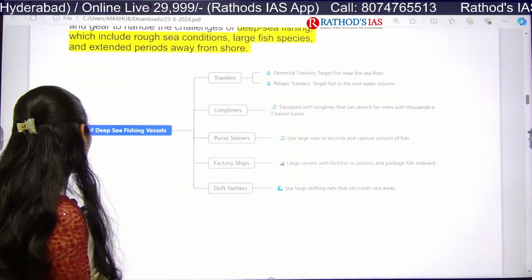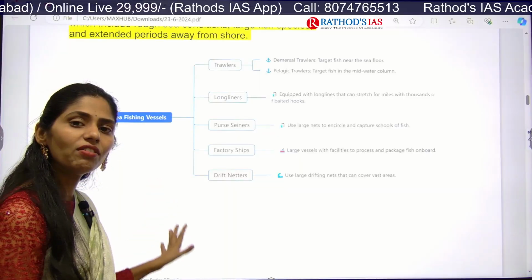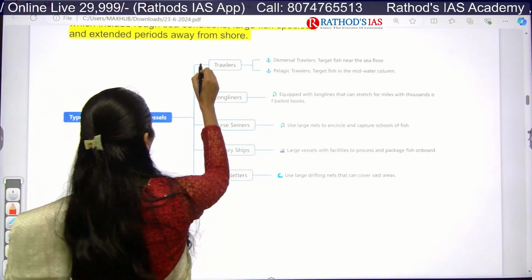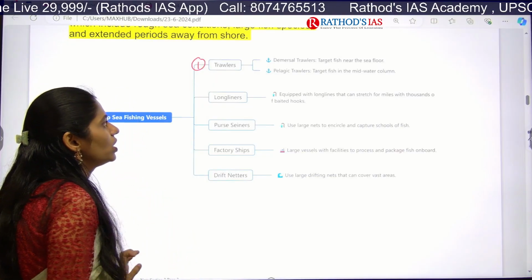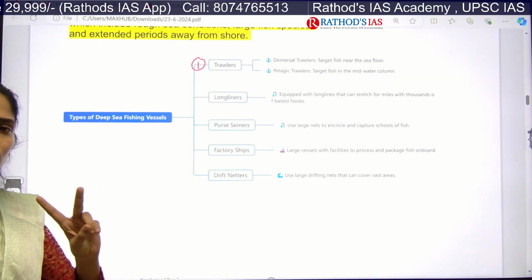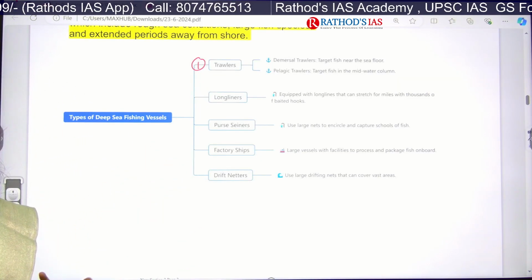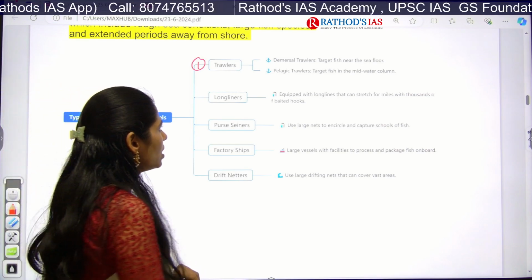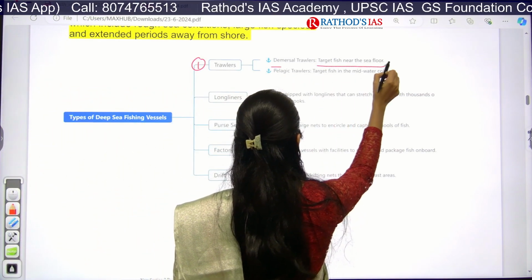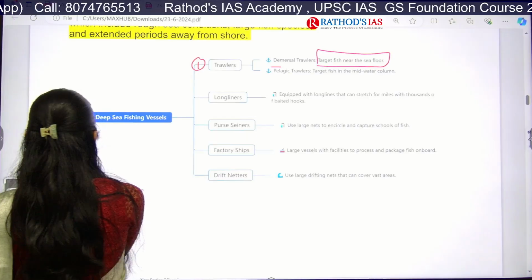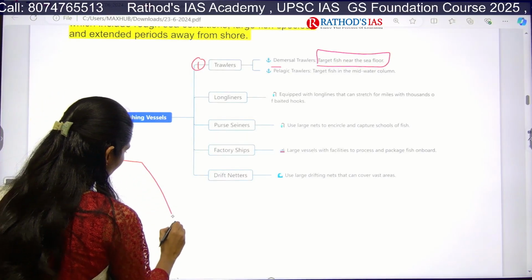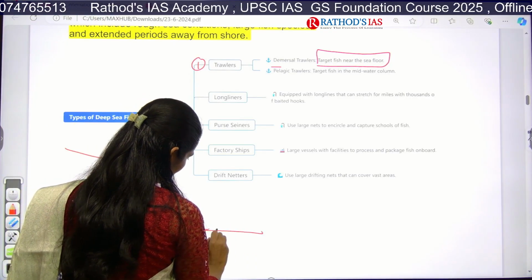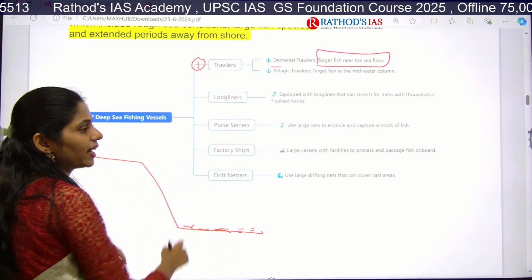Okay, in these deep sea fishing vessels, we have different types. First, we have trawlers. In these trawlers also we have two types. First is demersal trawlers and next is pelagic trawlers. Demersal means they target fish near the sea floor, so continental shelf, continental slope, deep sea. From this bottom itself they are targeting the fishes.